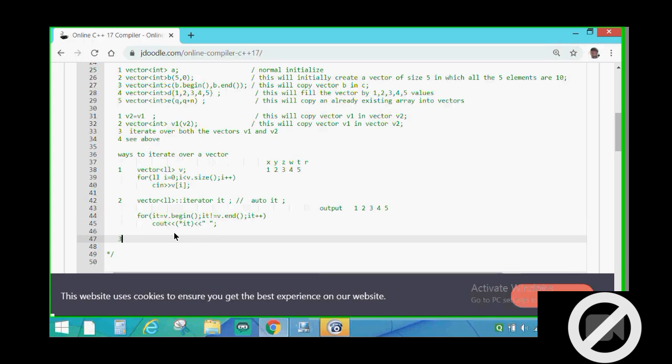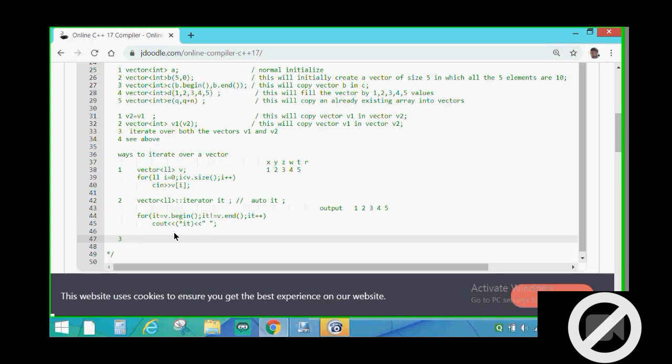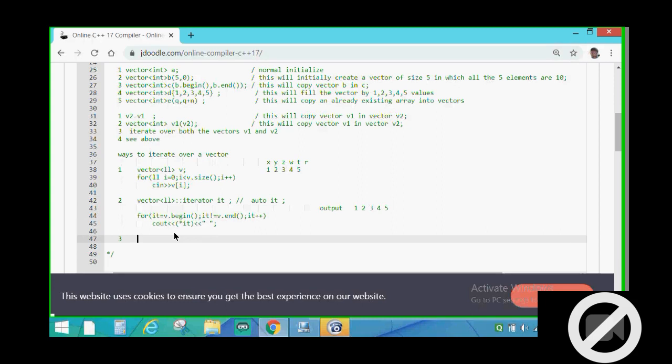Now the third method is by using the for each loop. Those who know Python, those who know the C# language, they know that there is a for each loop in C#. There is a for each loop in the new version of C++ too, so we can use it. I will explain what the for each loop is about in a moment. And I think there is a for each loop in Python also.